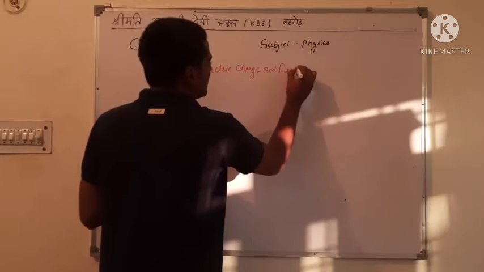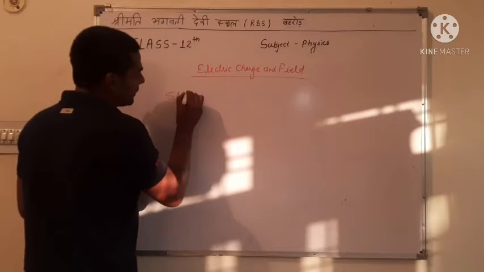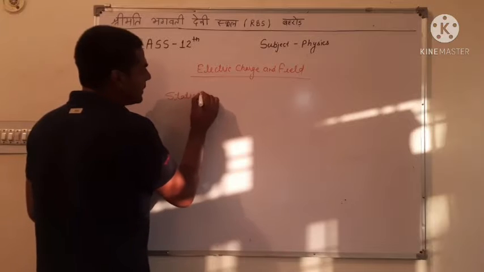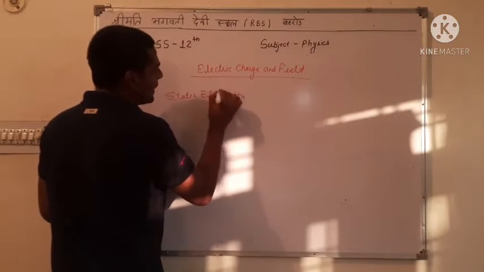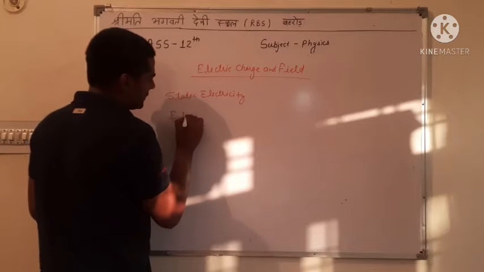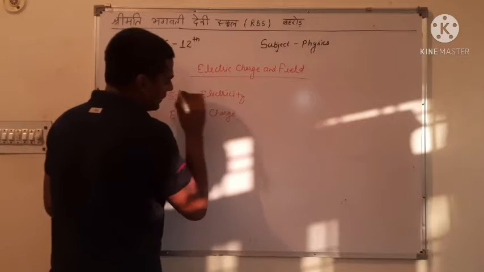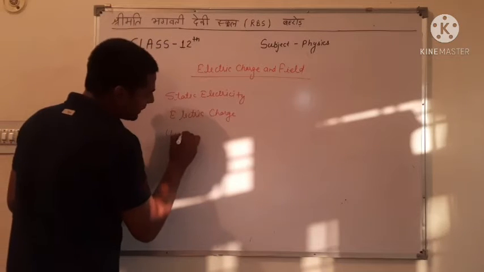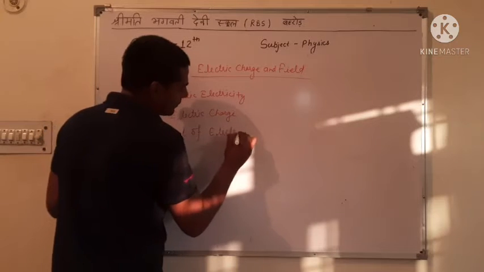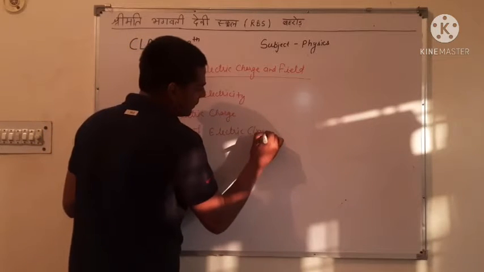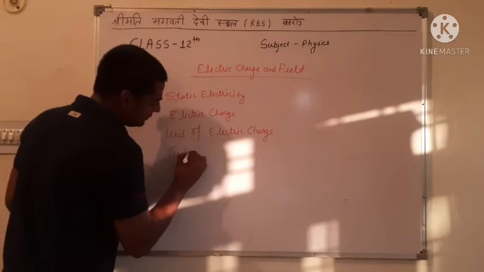In the previous class, we studied static electricity, then electric charge, then the unit of electric charge, and also types of charge.